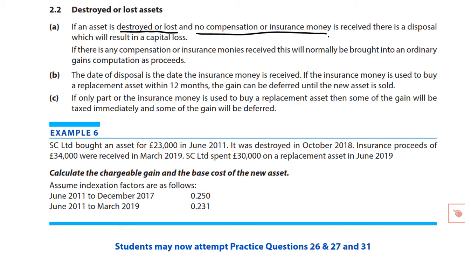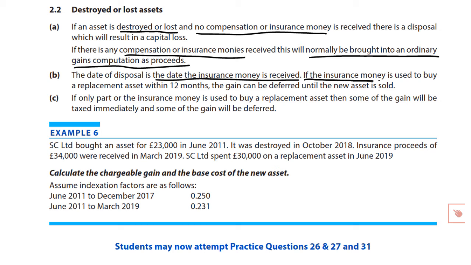Rather more likely in any exam question we see, because the first situation is way too simple, if there is any compensation or insurance monies received, this will normally be brought into an ordinary gains computation as proceeds. The date of the disposal is the date the insurance money is received. If the insurance money is used to buy a replacement asset, there's a time limit on this, within 12 months, then the gain can be deferred until the new asset is sold. Now, there's a little note here, but let's come to that in a moment.